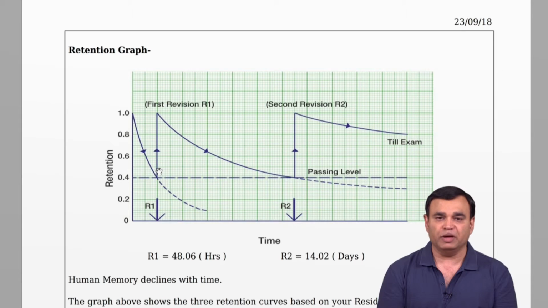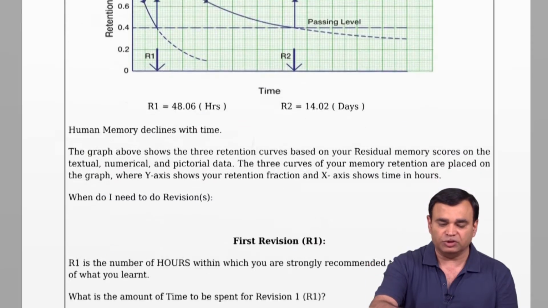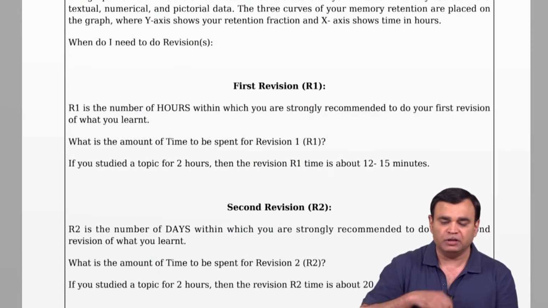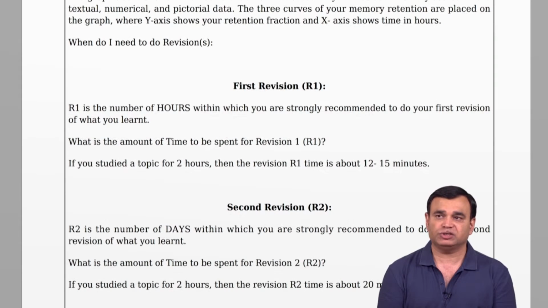So this is a memory related analysis that you see in the UPSC Gestalt report. Try and understand this. Also make sure that you use the right kind of revision times and methods. For example, first revision, here we are suggesting that if you have studied for 2 hours content, then your first revision has to be 12 to 15 minutes. So it's not for the same amount of time that you spend in revisions, right? So the first revision for 2-hour content, that is about 120 minutes worth of content that you have studied originally, you should be spending about 15 minutes.